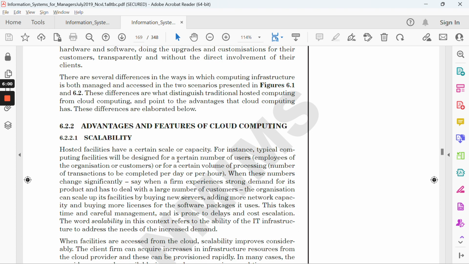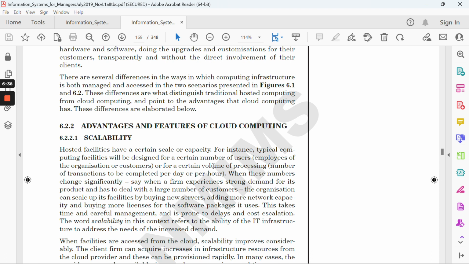After that, if you are writing the advantages and features, like scalability, just give a brief introduction: what is scalability, and after that relate it with the case study. I prefer the second approach because you are explaining each and every thing, so it's easily relatable and the content seems pretty clear, right? Otherwise you can use any approach which suits you. But yes, do mention the educational institute. Don't write generic statements, because these things can easily be found on the internet. You need to specifically refer to that educational institute.